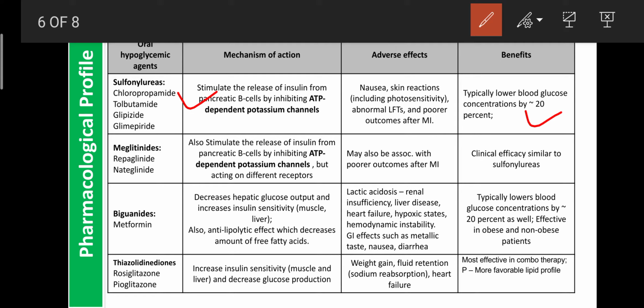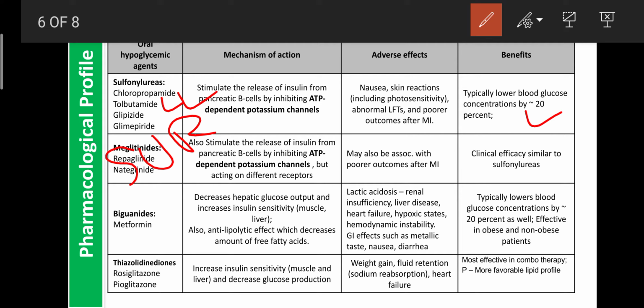Examples are repaglinide, as well as nateglinide. These also stimulate the release of insulin, similar to the sulfonylureas, by acting on the sulfonylurea receptor, known as the SUR receptor. They can bind on the SUR receptors, or sulfonylurea receptors.